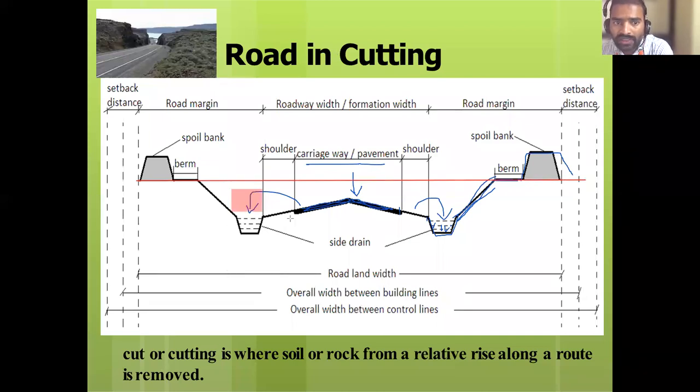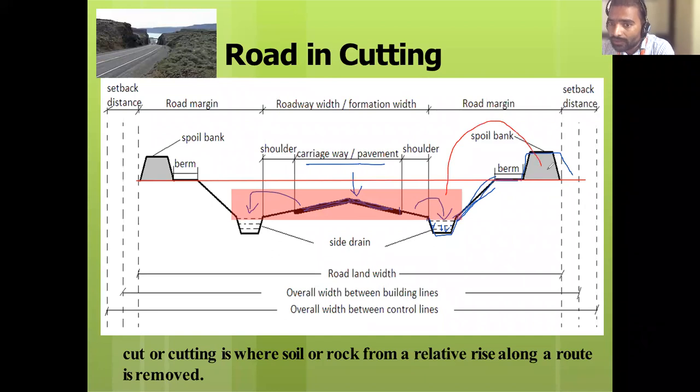The entire soil is removed, taken outside and filled here. This is called spoil bank.